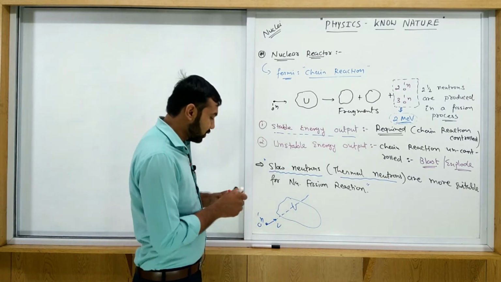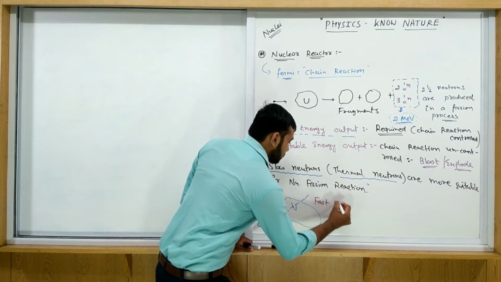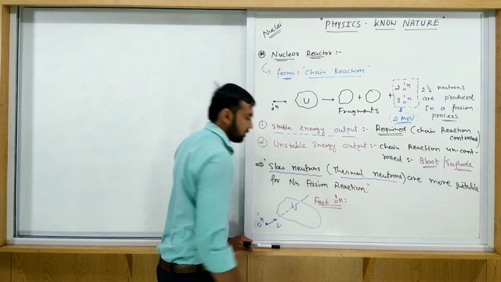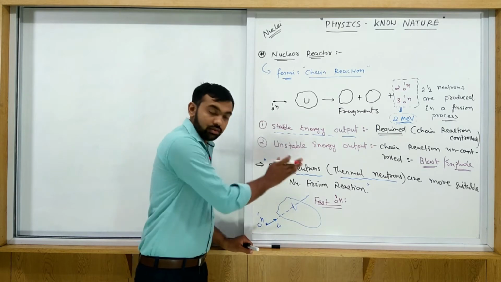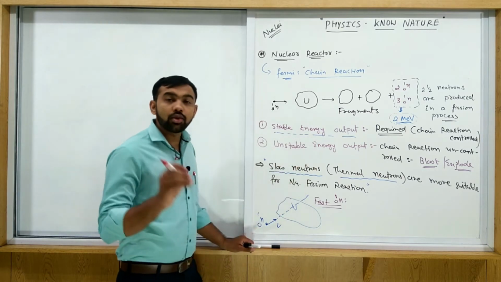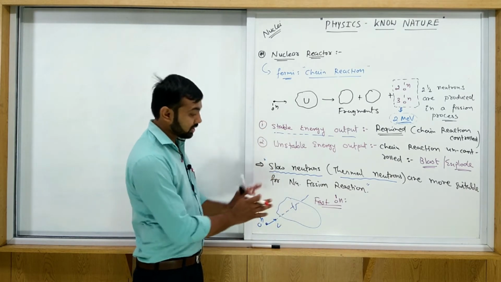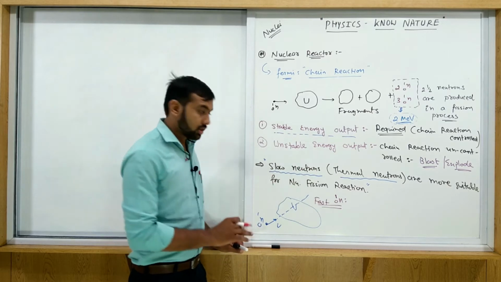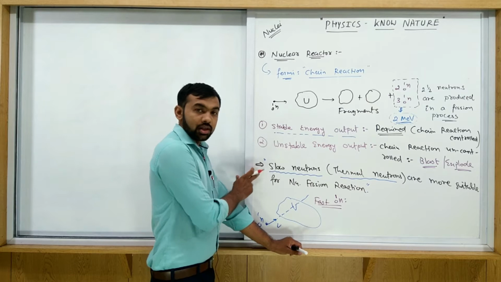What happens if we have fast neutrons? If you consider fast neutrons, then what happens? Fast neutrons just come out from the uranium without interaction. A large amount of substance is present inside the nuclear reactor, but they directly come out from the substance without any interaction. So slow neutrons must be required.